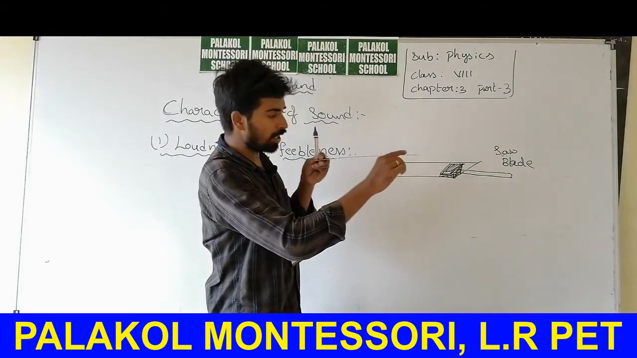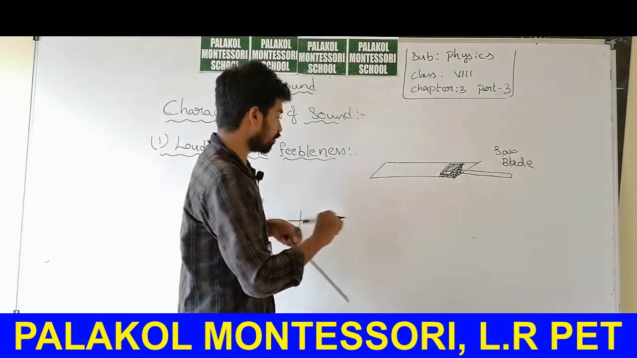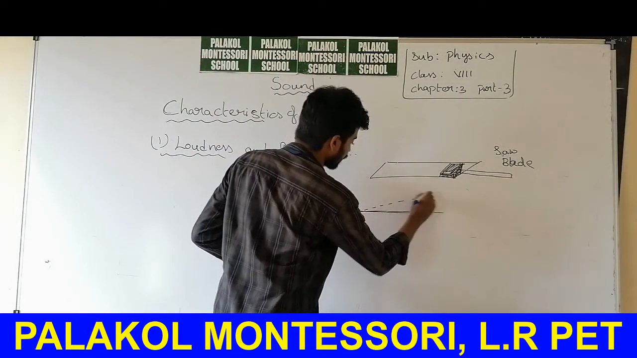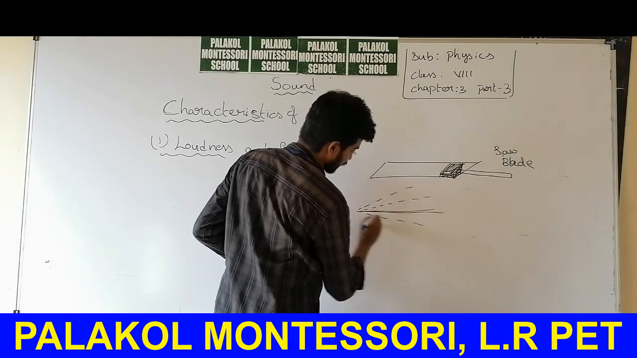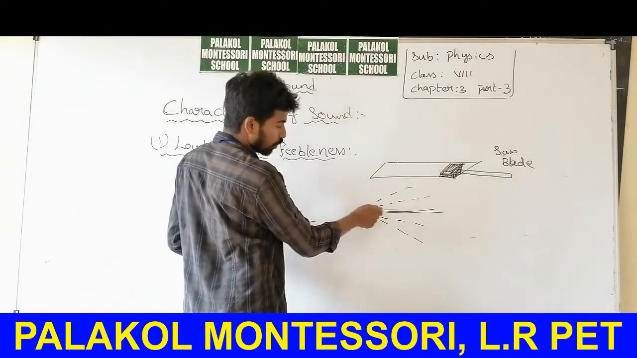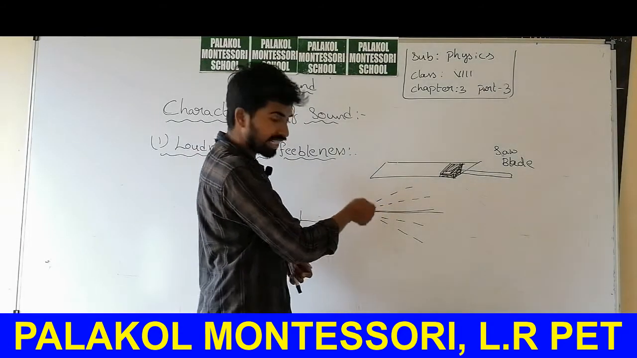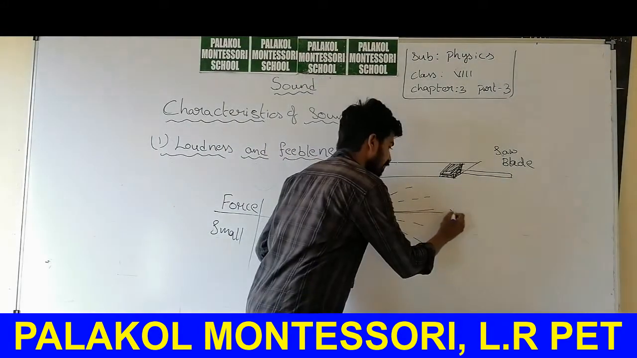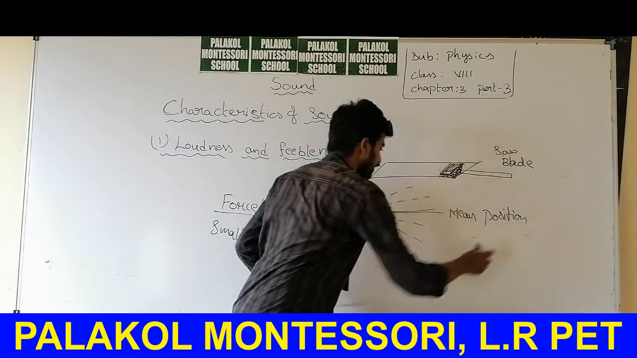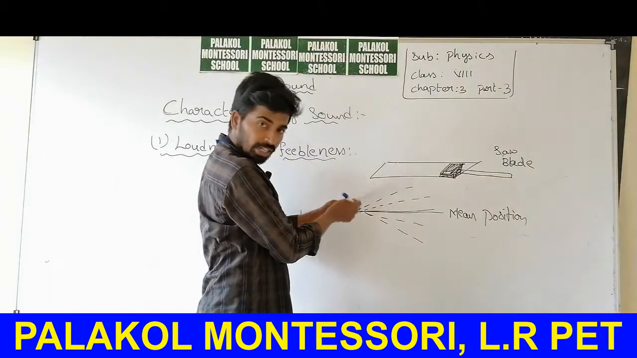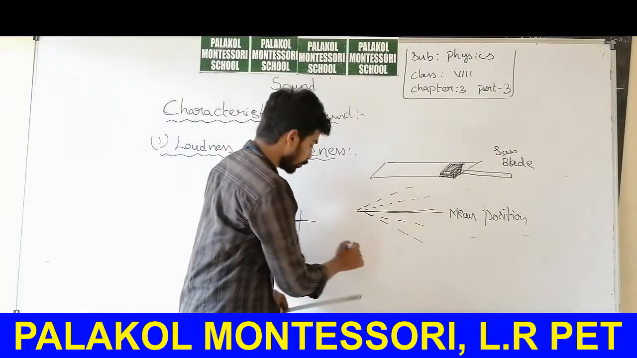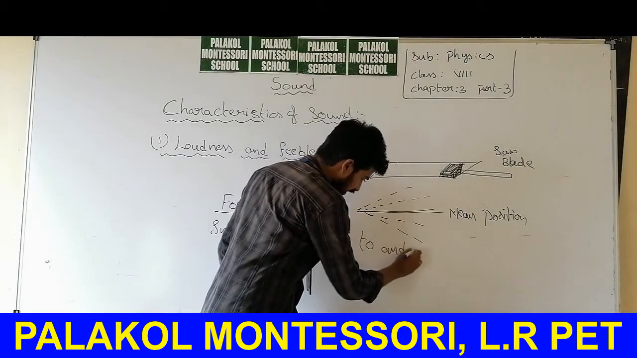So if you apply a small amount of force, this is the position of the saw blade. It will make vibrations in up and down directions. This is the mean position. Mean means middle position. This is the mean position of the saw blade. Here it is making a to and fro, up and down motion. To and fro motion is nothing but vibrations.